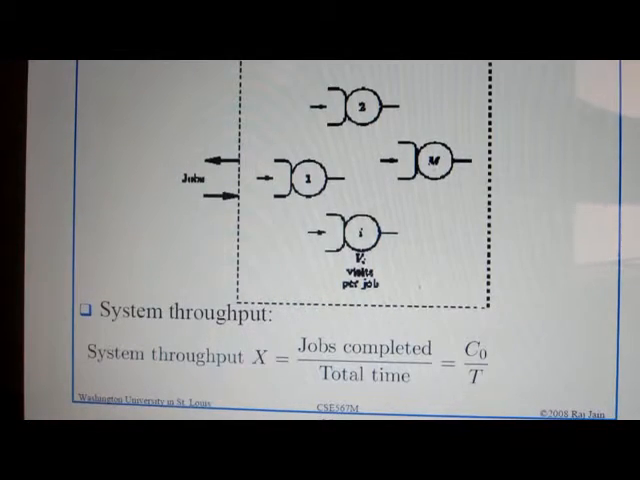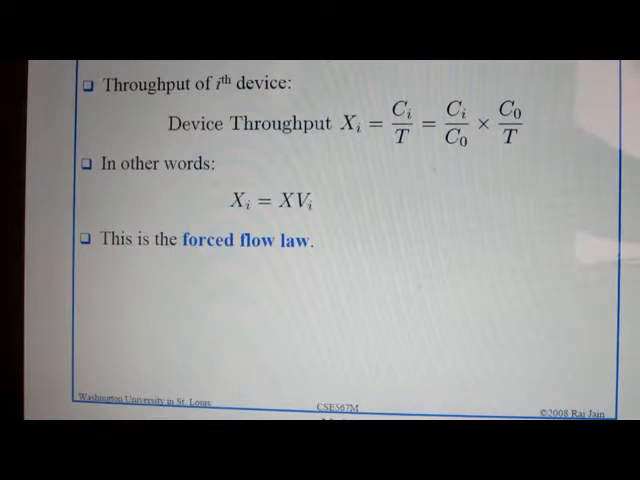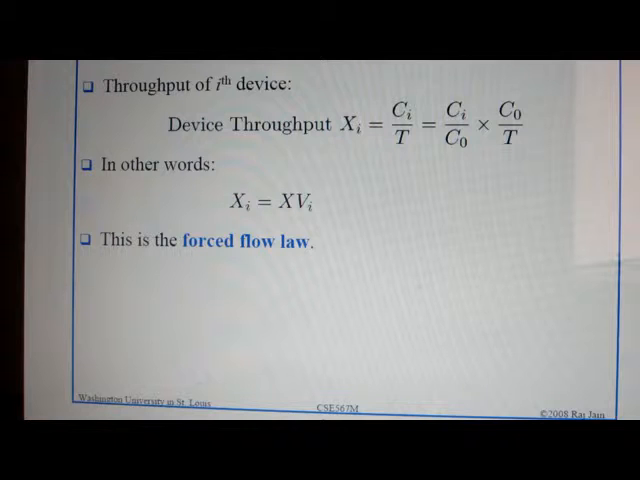So here is a diagram. It shows the number of arrival jobs and the completion jobs. Here V is equal to the visits per job. The system throughput in this law, X is equal to jobs completed by total time. So the throughput of the ith device, Xi, is equal to Ci by T. Again it will be divided and multiplied by C0. Then in other words we can get Xi is equal to X into Vi. This is called the Forced Flow Law.